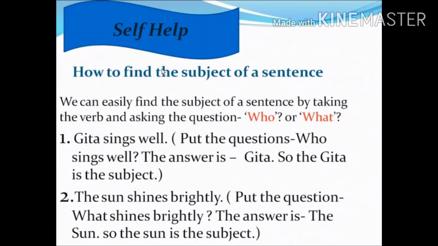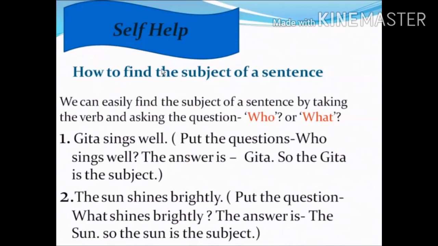Who and what have been highlighted in red so that it becomes easy for us to understand. Geeta sings well. This is an example. In the bracket we have given the question. Who sings well? The answer is Geeta. So Geeta is the subject. Now the second example. The sun shines brightly. Now you have to put the question: what shines brightly? You will get the answer, the sun. So the sun is the subject.